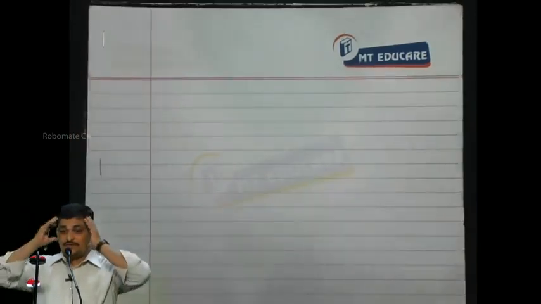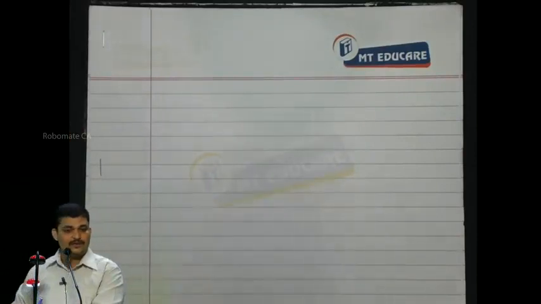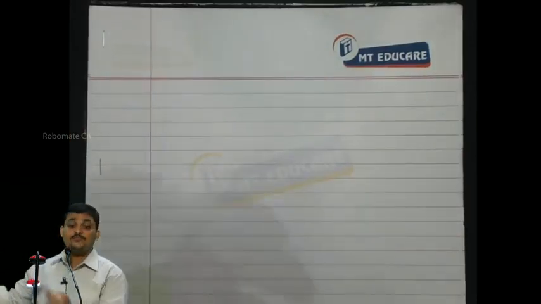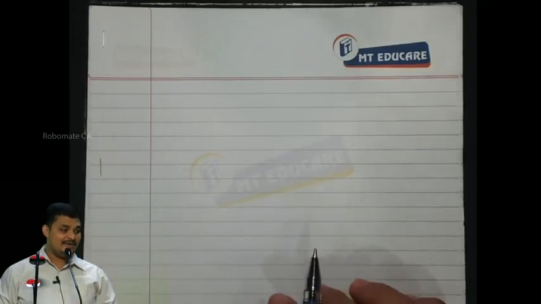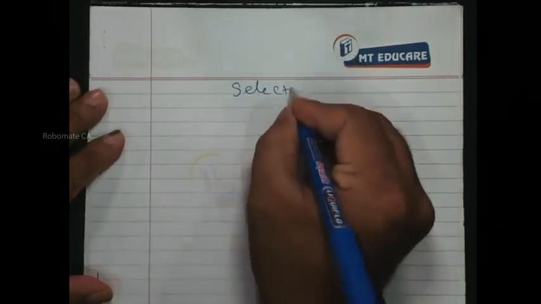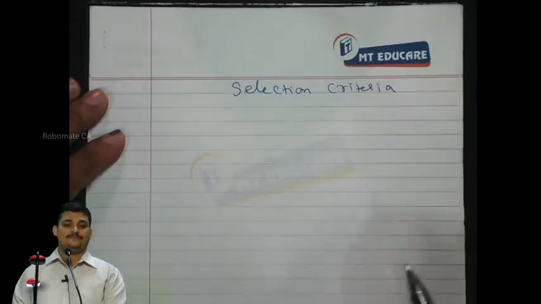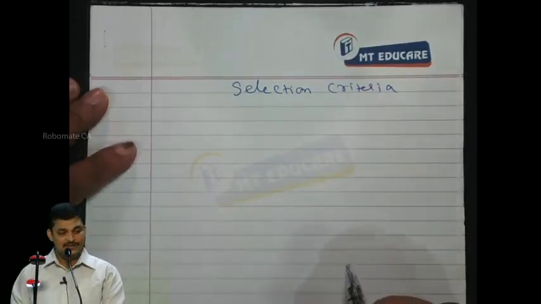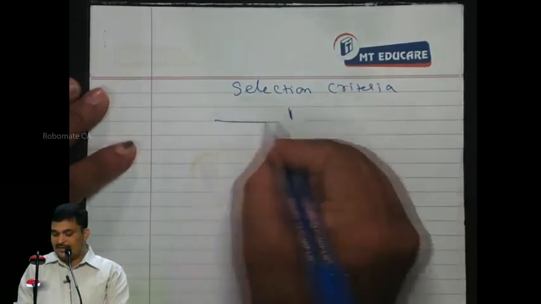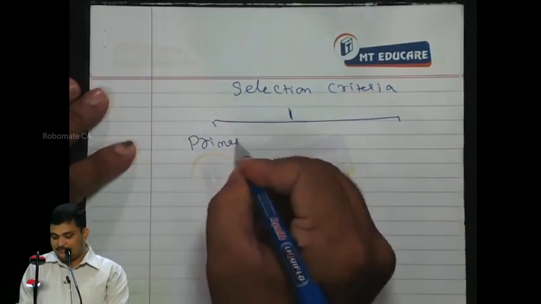For that we have confusion. We have 5 policies, and all 5 policies suit us. Understood? So in that case, which policy to be selected is a question mark. Right, Manikanda? Now we are discussing the selection criteria. Are you following this? In this selection criteria, we have the primary consideration.